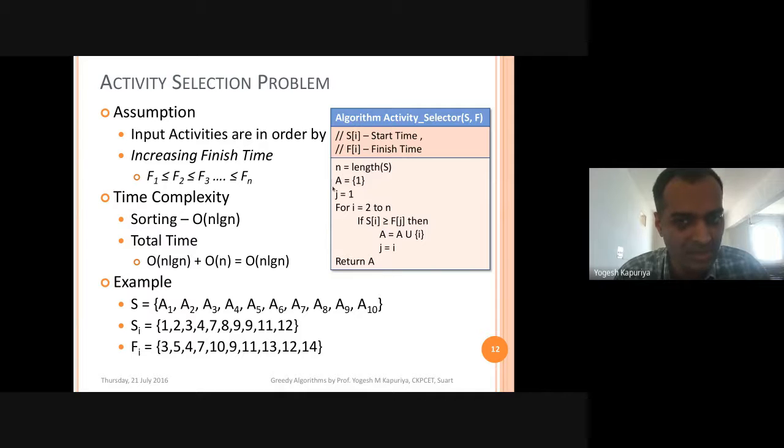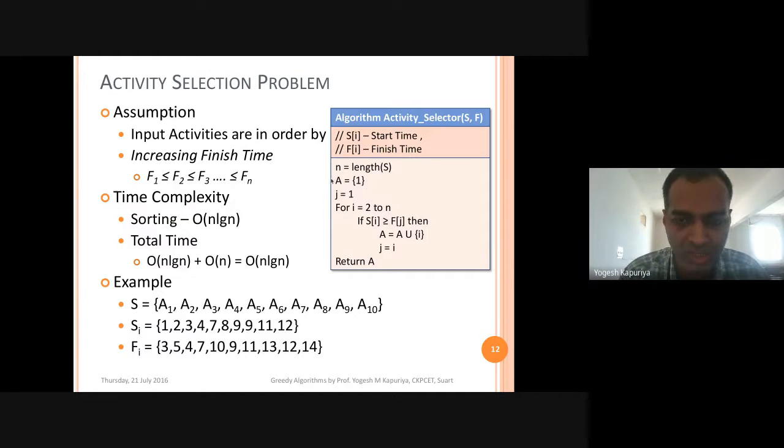This A represents the solution. Solution means the output. Finally, all the activities which are selected will be a part of A. So implicitly, your first activity will always be performed, no matter what its finish time or start time, if it is the first one in your order, then it has to be scheduled.